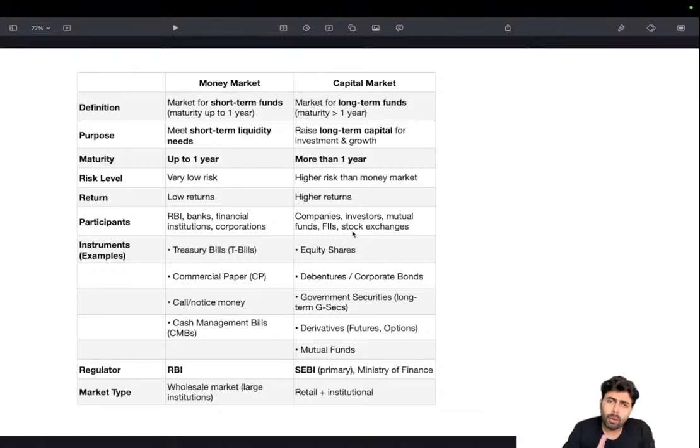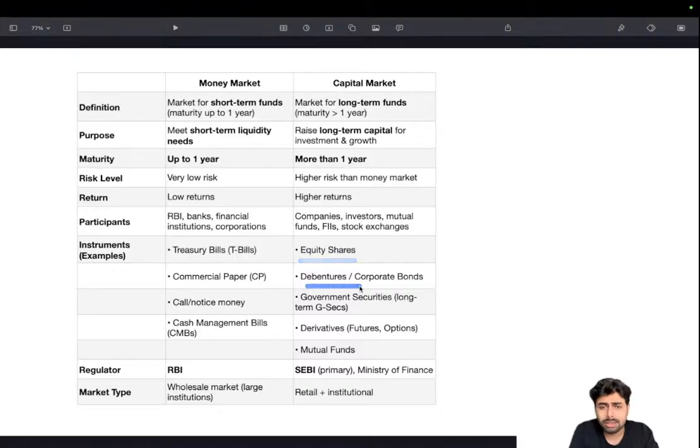In capital market, proper economic action takes place. So consider, for example, equity shares. You can imagine how much the price varies or how much the risk they carry. So there are firms that could actually multiply their equity within a span of few years. And also there are stocks where their prices can crash 10 times. So anything could happen. So that's the capital market. The major component of capital market is equity shares. That is what we call a stock market.